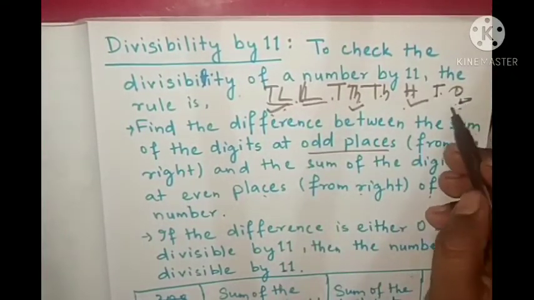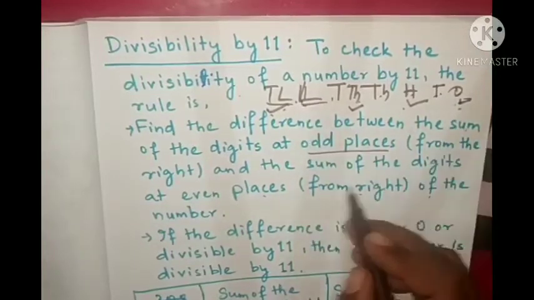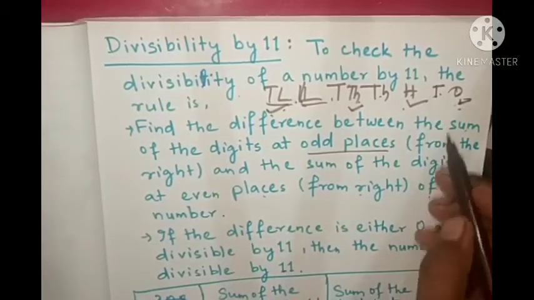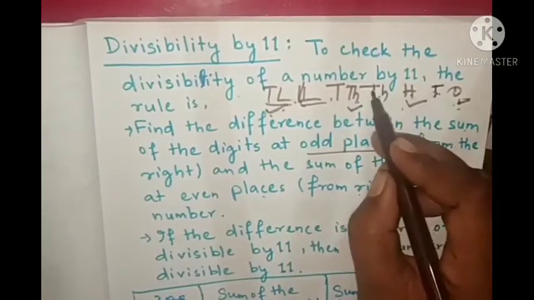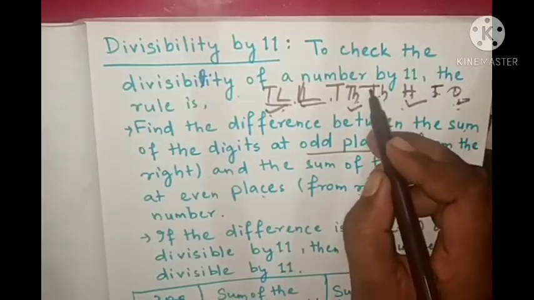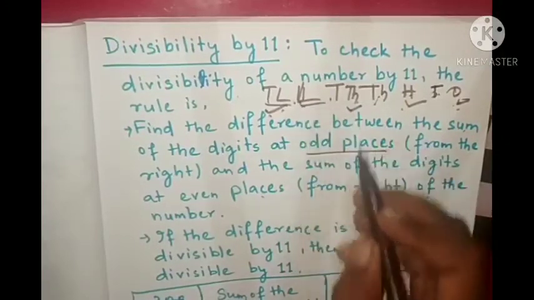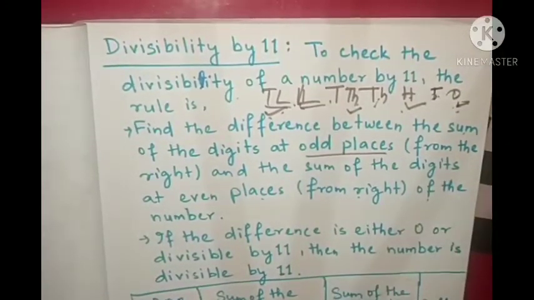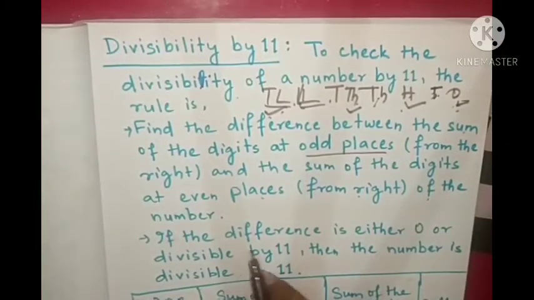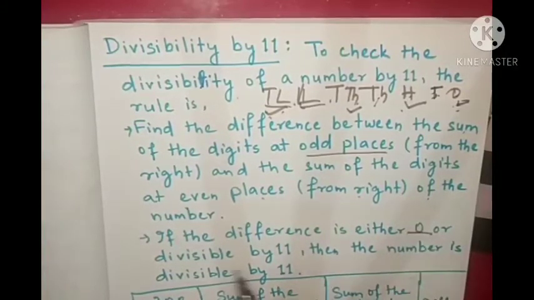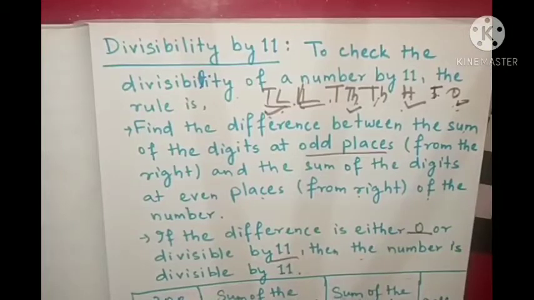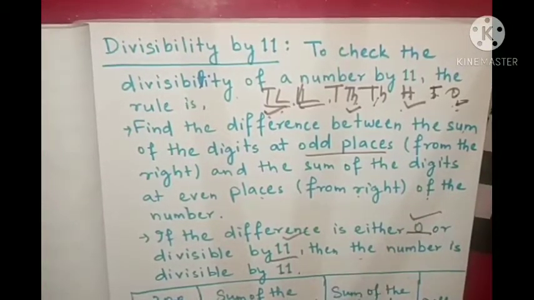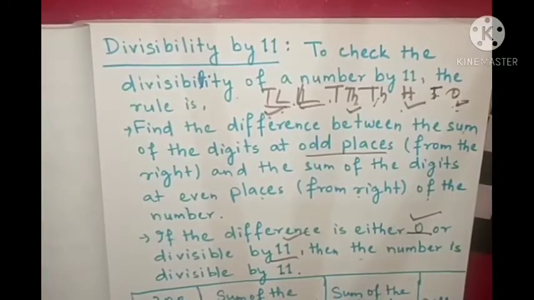Okay. So now we will see the sum of the digits at the even places. So 10 is in even place, second place, so even place, 1000 is in even place, and lakh is in even place. Then you will find out the difference. If the difference is either 0 or divisible by 11, then the number is divisible by 11.